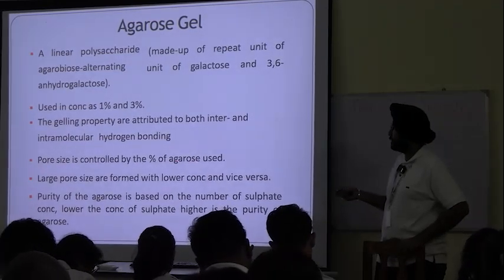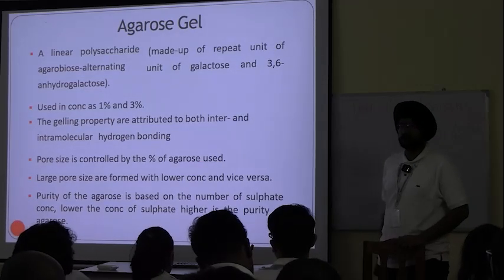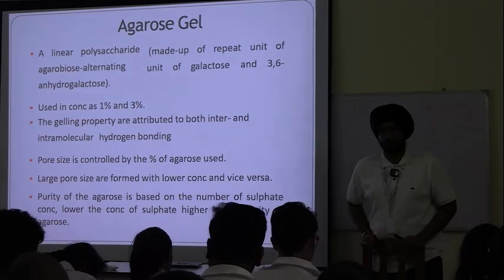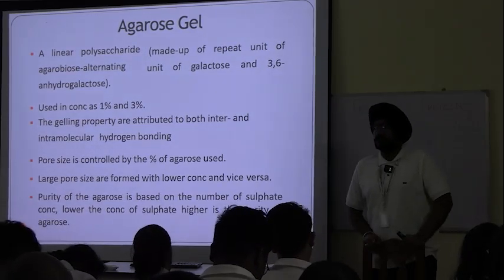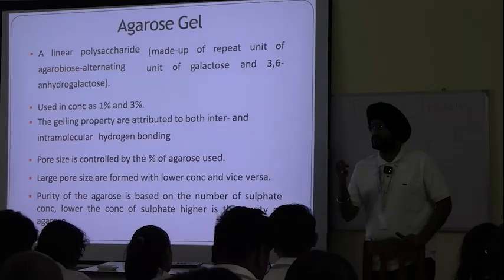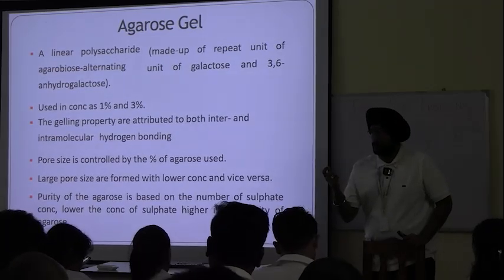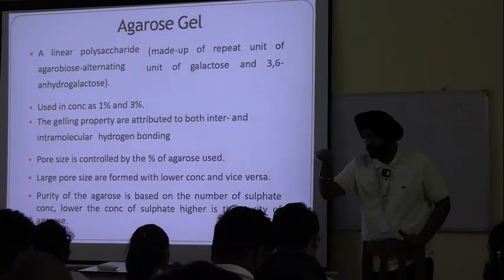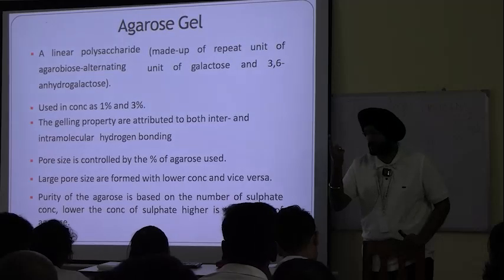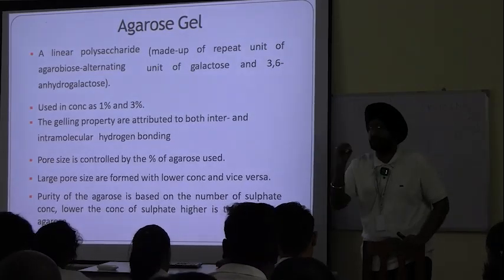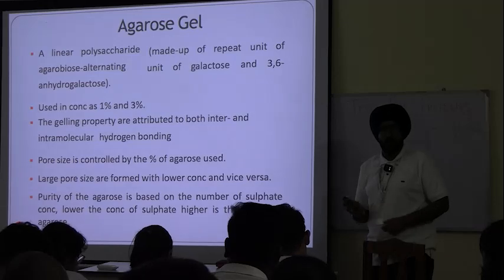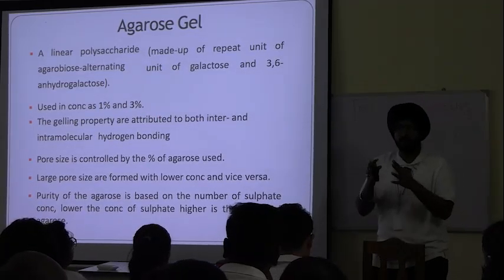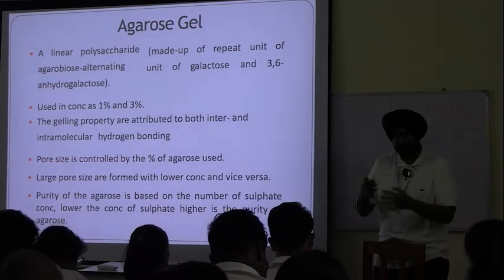Pore size is controlled by percentage of agarose gel. So the size of the pore is controlled by the concentration of agarose gel. 1% solution is a dilute solution as compared to 3%. 1% will then have larger pores. If you mix 1 gram of agarose in 100 ml water, it forms 1% solution. It will have larger pores. On the other hand, if you put 3% solution, it will have relatively smaller pores.